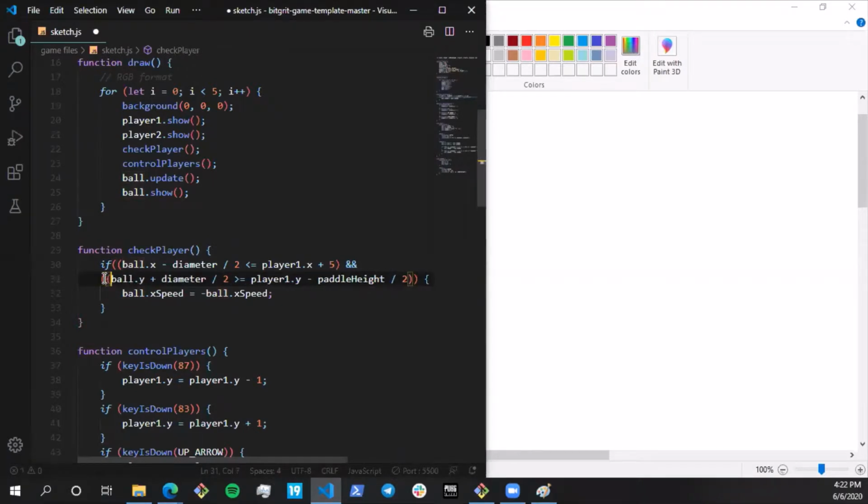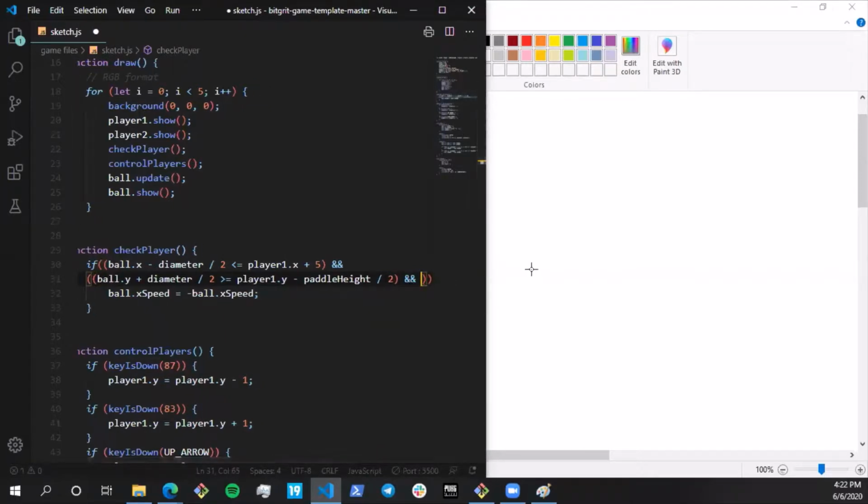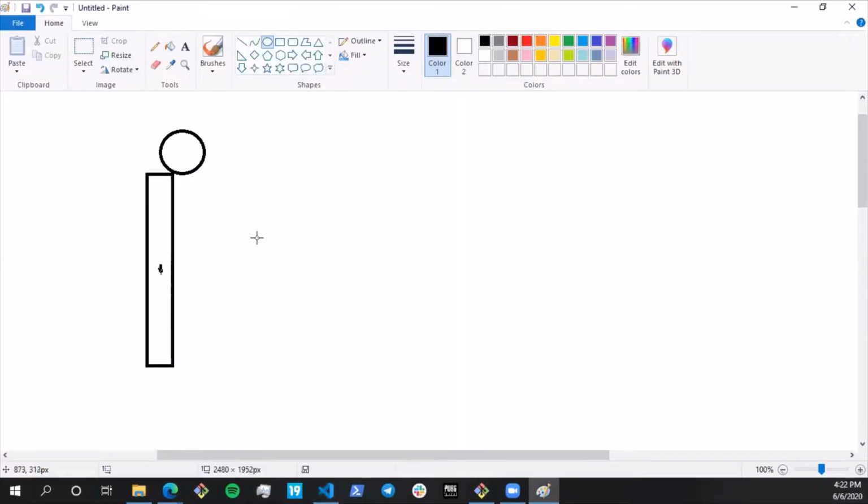So this is like detecting the top part, and it has to detect if it is within the bottom part as well. All right, because now it is detecting that it has to be just this. So basically it is detecting if it is below. All right. So now if this thing is over here, it's still going to bounce because it is still satisfying that condition. So I'll have to also make sure that the negative effect is happening as well.